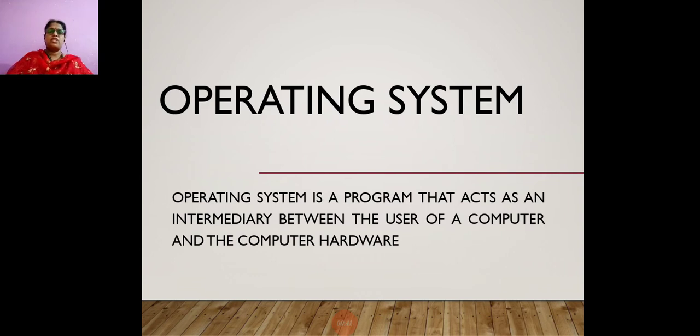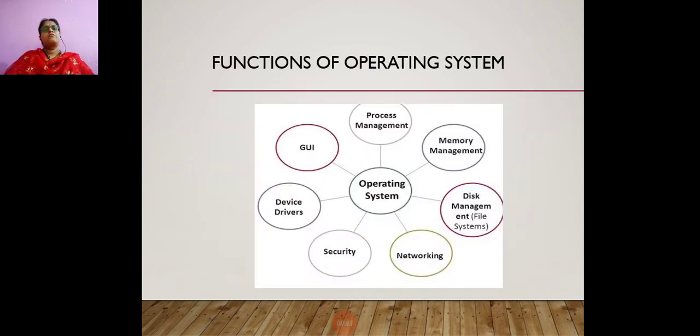So what are the functionalities of this operating system? The functions of the operating system include process management, memory management, disk management, networking, security, device drivers, and graphical user interface. Coming to process management, what do you mean by a process? A process is nothing but a program under execution. A program under execution is called a process, which is an active entity.